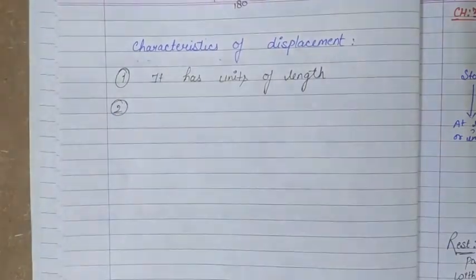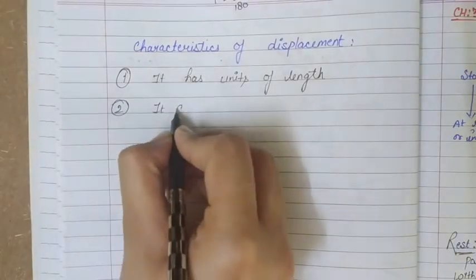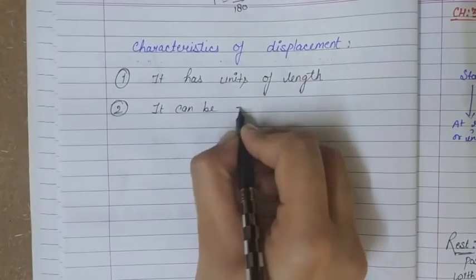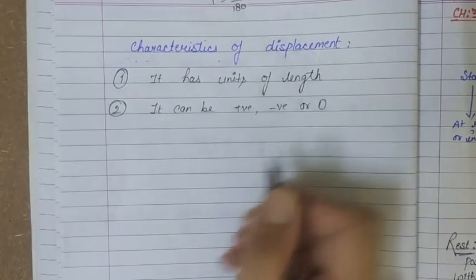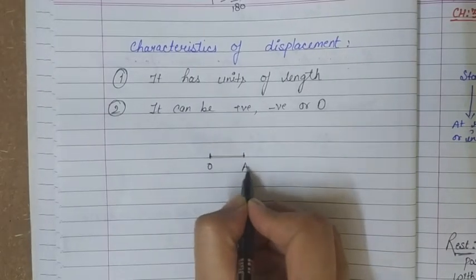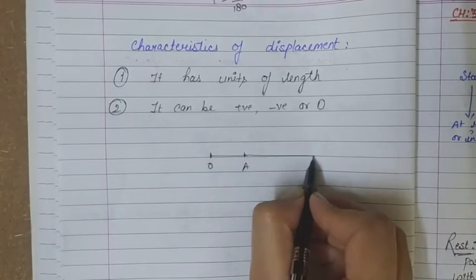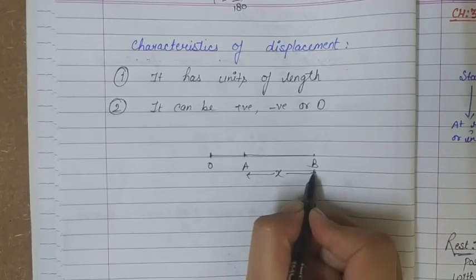Next characteristic that displacement shows is it can be positive, negative, or 0. So if this is the reference point O, initially body is at point A and then that body moves to point B and it travels a distance x.